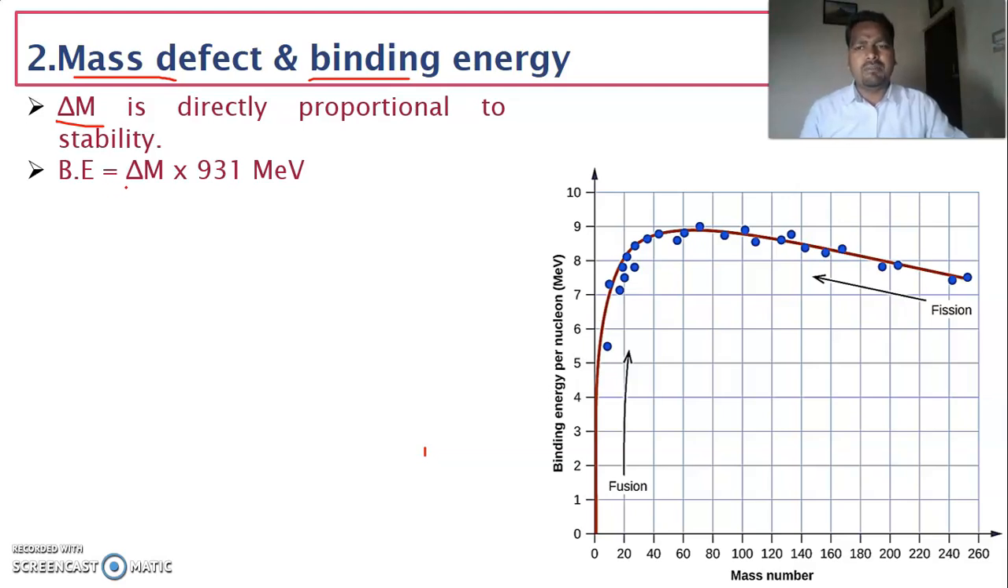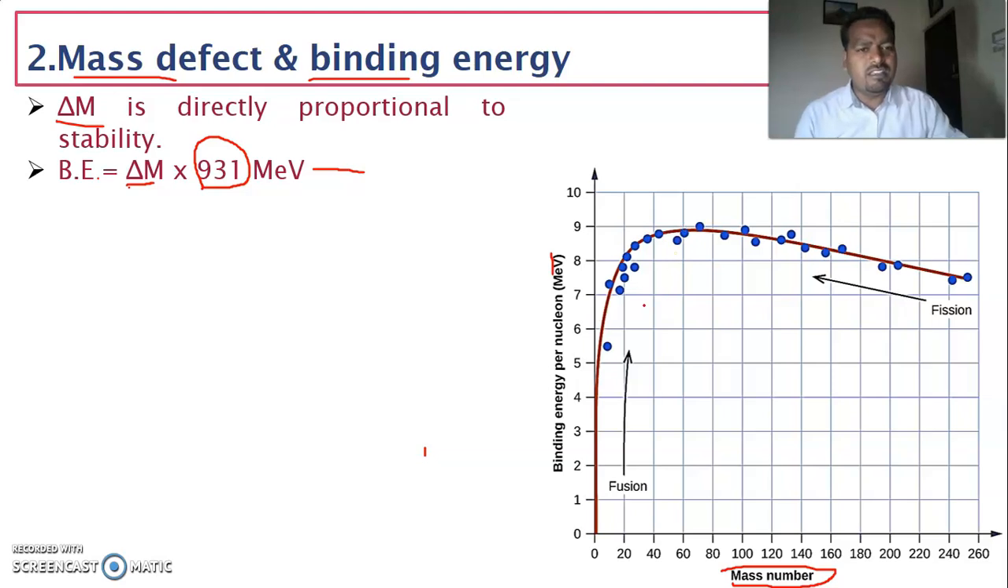And we know the mathematical expression that the binding energy is equal to mass defect into 931 mega electron volt. So here we are going to express binding energy in terms of mega electron volt. And if you draw the graph of binding energy versus mass number, we are going to get a curve like this.